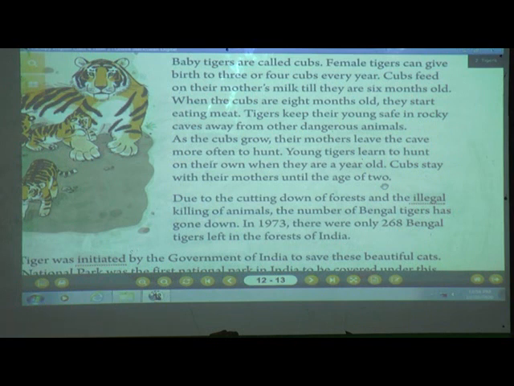They keep their young safe in rocky caves, so that no dangerous animal should harm them. Now one more thing is that as the cubs grow, the mother leaves the cave often to hunt. And at what age do these cubs learn to hunt? Yes, on their own when they are a year old, and they stay with their mother only till the age of 2. Afterwards they also roam.